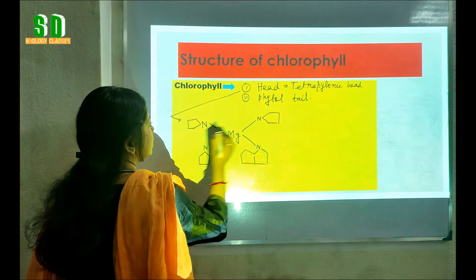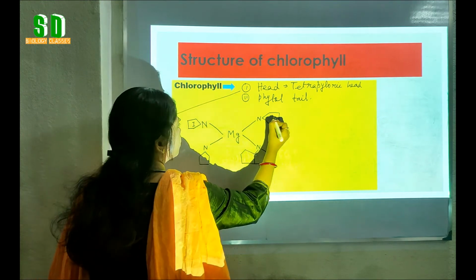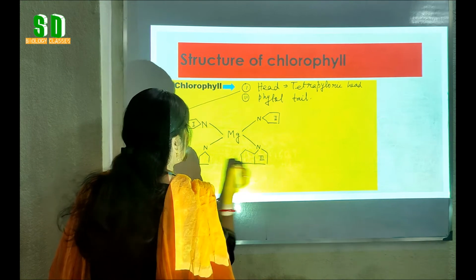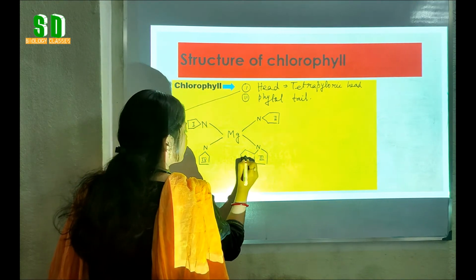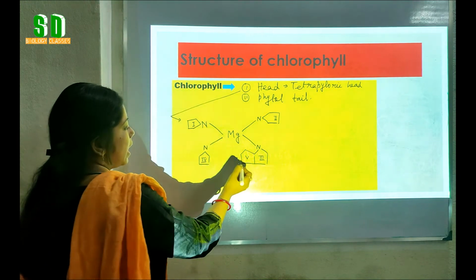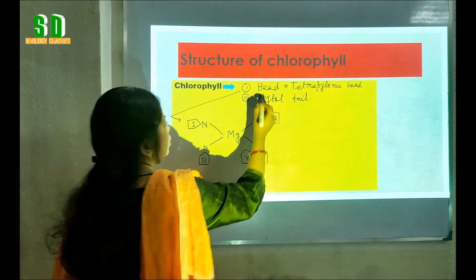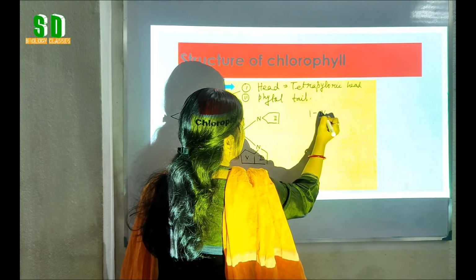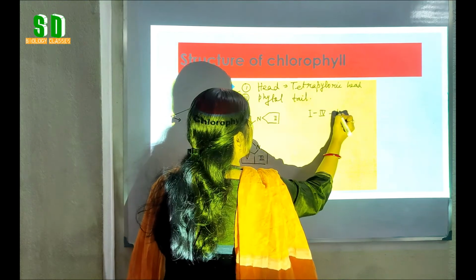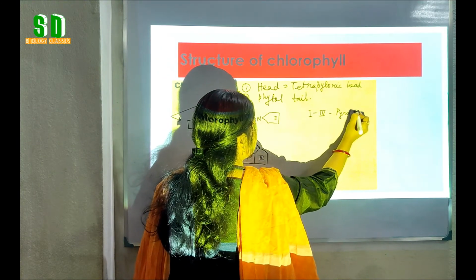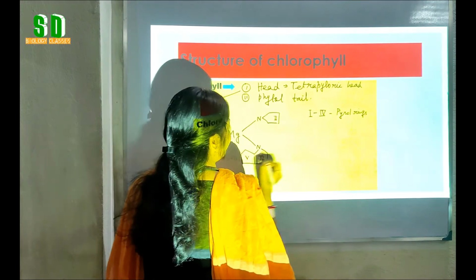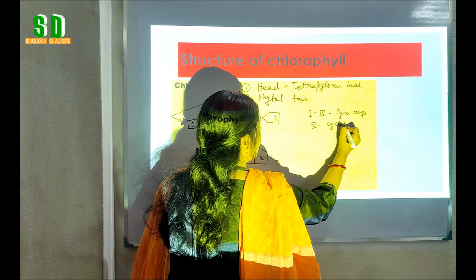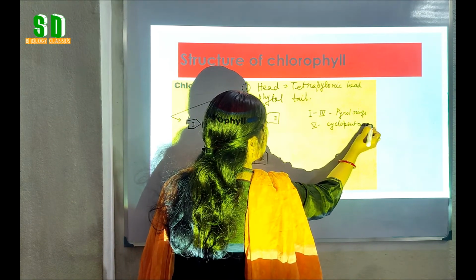So students, these are the 4 pyrrole rings. Number 1, number 2, this one is number 3, and this one is number 4. The 5th one is the cyclopentanone ring. So the head consists of rings 1 to 4, which are the pyrrole rings, and the 5th one is the cyclopentanone ring.